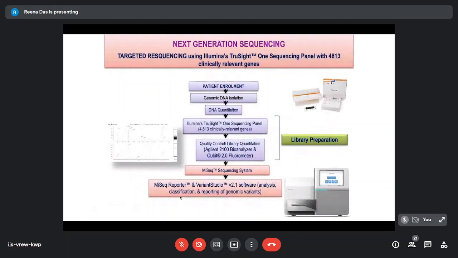Now, if you want to know the type of mutation, we go on to next generation sequencing. Usually we do a targeted next generation sequencing, and this is just a general workflow given over here. We like to use the MiSeq equipment and sequencing method.